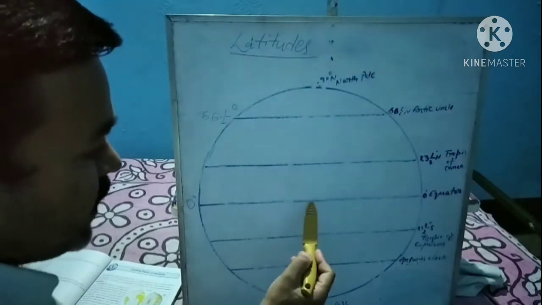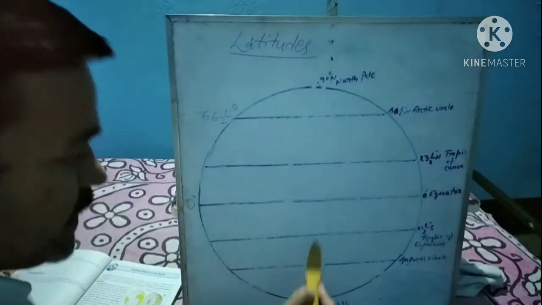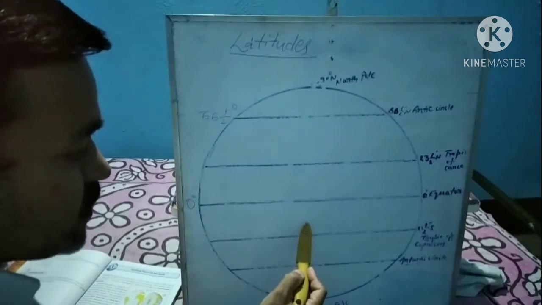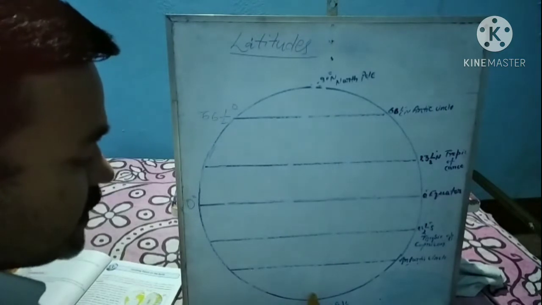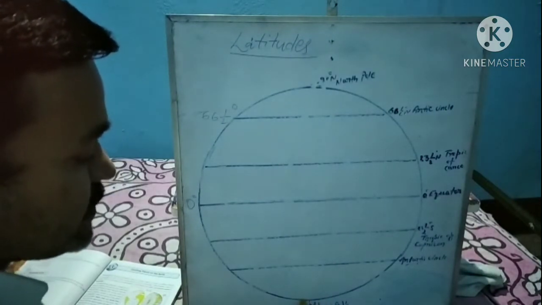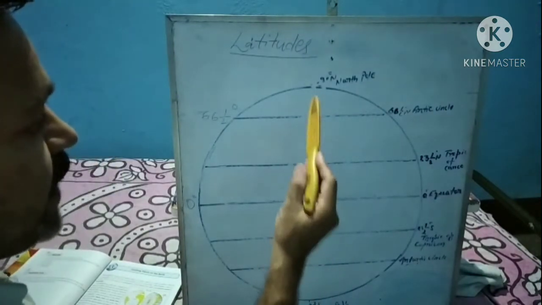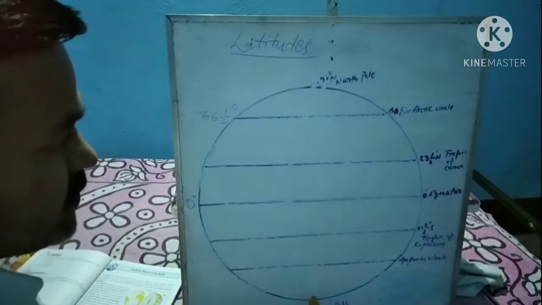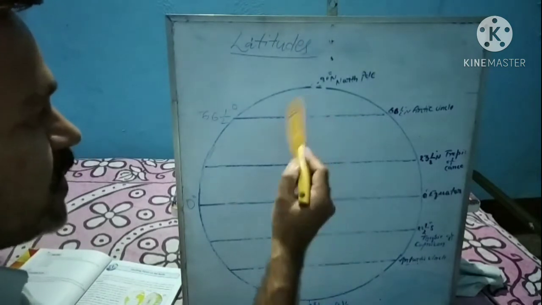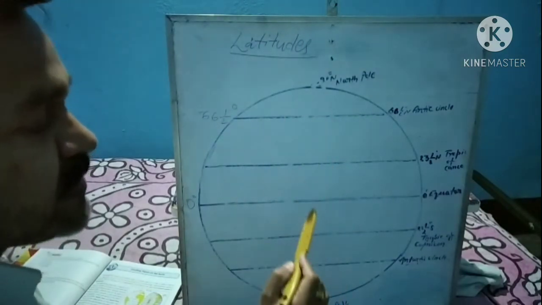And when we move from 0 in the south direction, 0, 1, 2, 3, 4, 5, 6, following this sequence we reach 90 degrees in the south. So the number of latitudes is 90 in the north and 90 in the south. We can say the total number of latitudes is 180.